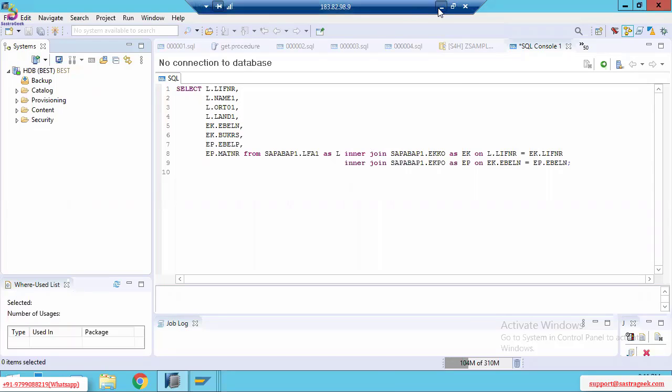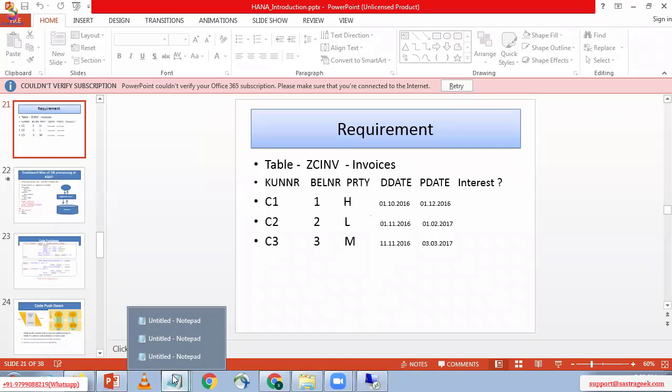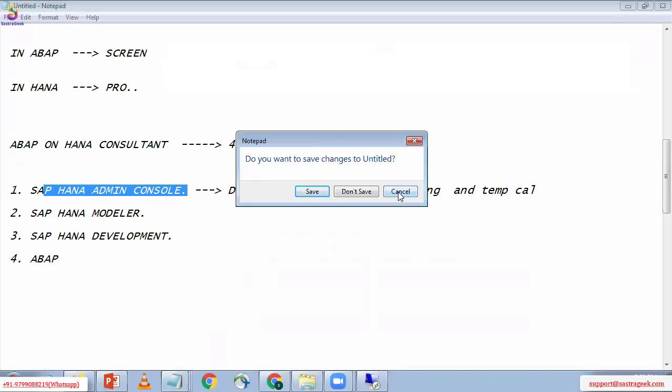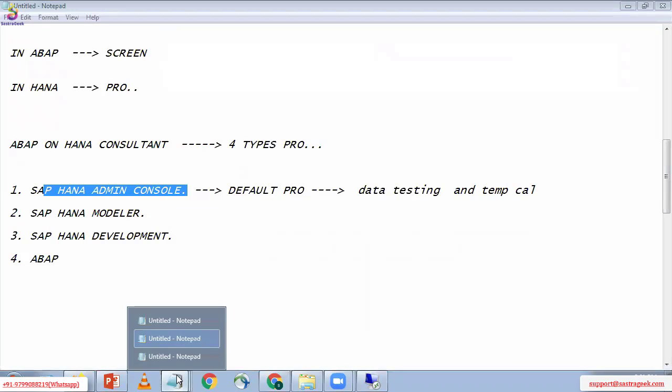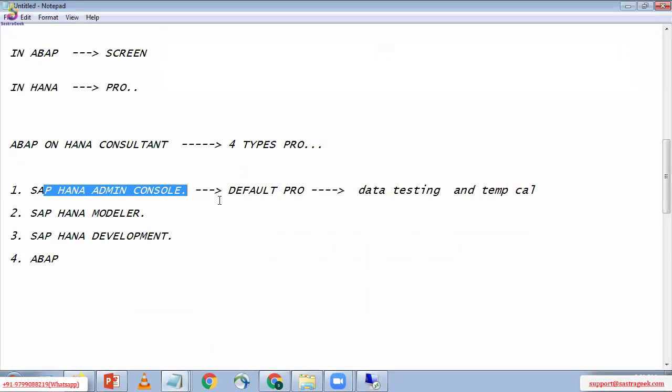Then what I need to do, the first step is to see whether this ZCINV table exists or not. I need to check the ZCINV table. Where do I need to check? In the SAP HANA admin console.